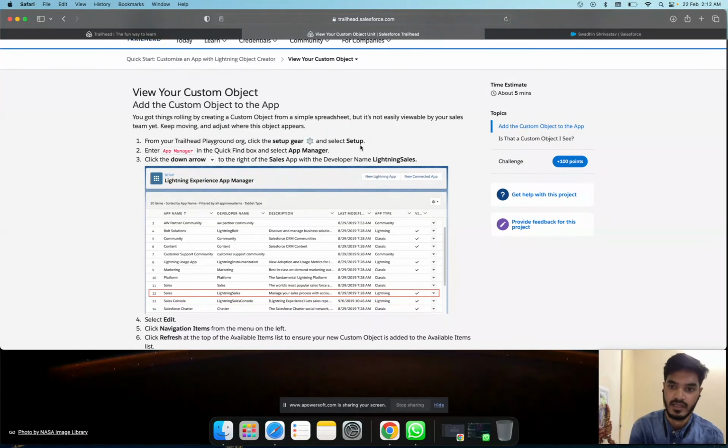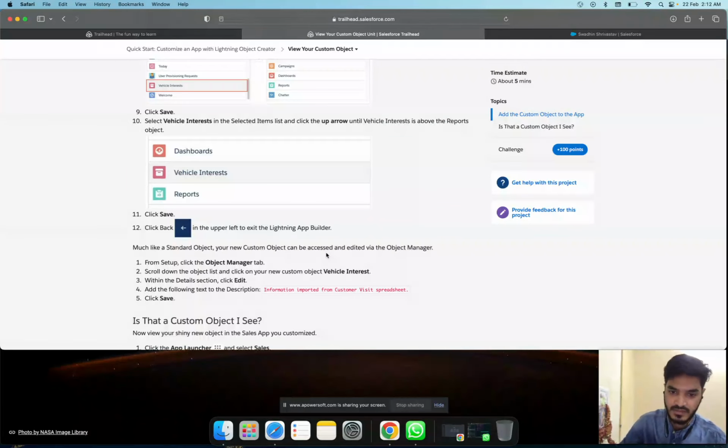After that, click on navigation item. Sometimes navigation is not showing. Then you just need to log out of your org and log in again. After that, you just add a vehicle interest and you just add it and save it. Then go back to object manager, and just click on the edit button and add some description information, imported from customer based spreadsheet, and just save it.